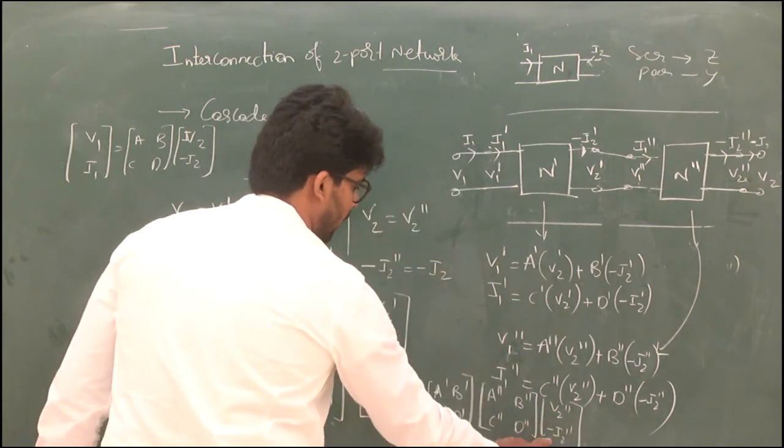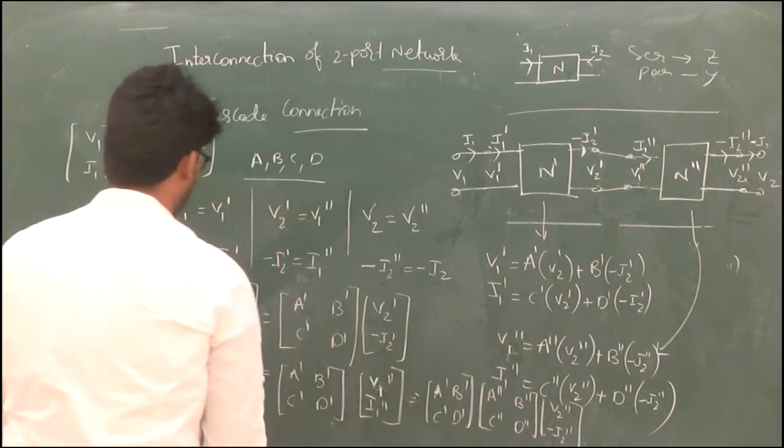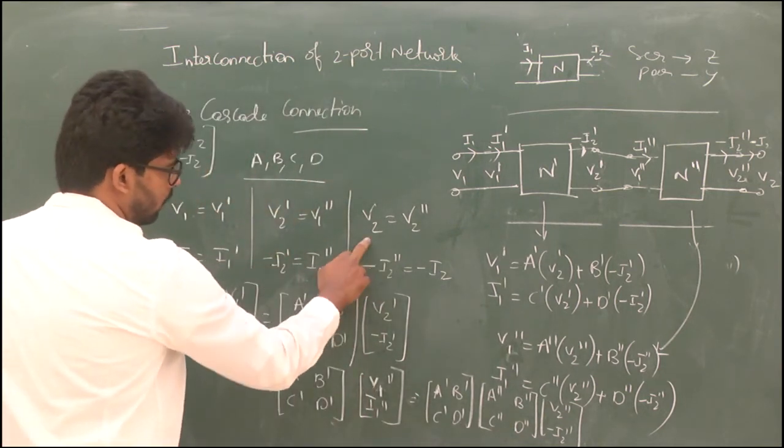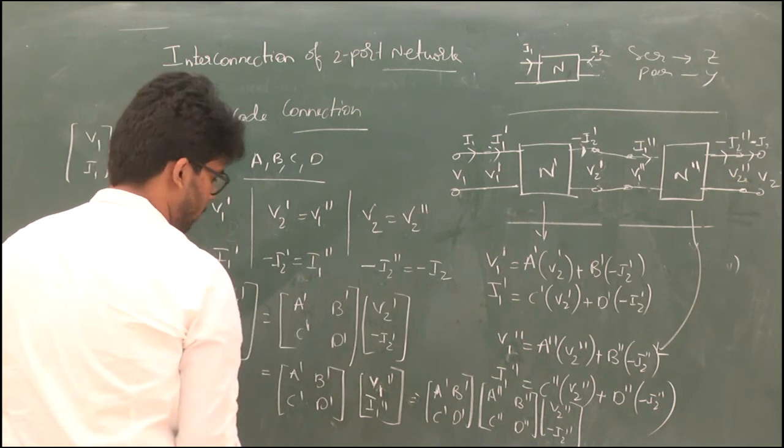Again, V2 double dash equals V2, and I2 double dash is minus I2.